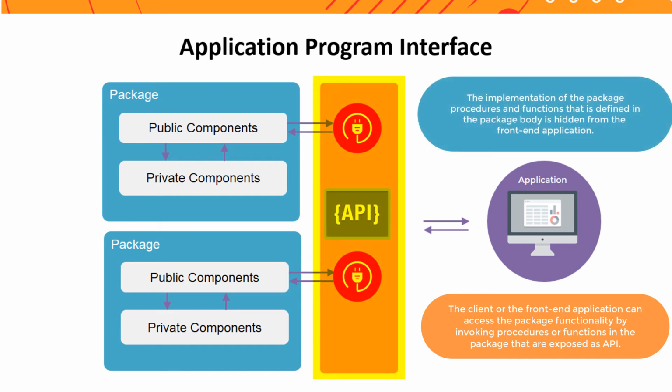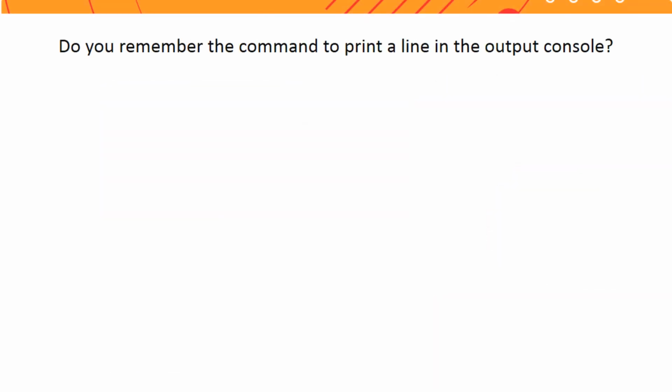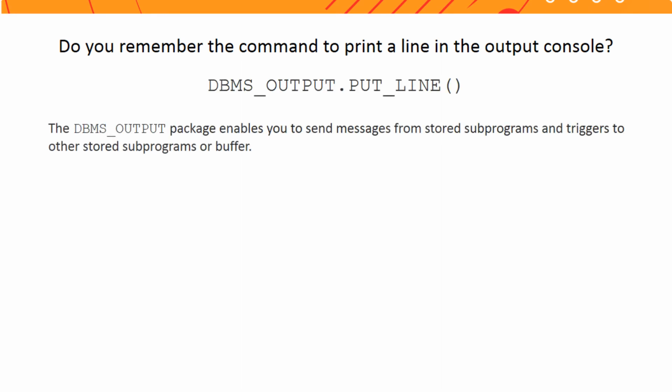However, the implementation of the package procedures and functions that is defined in the package body is hidden from the front-end application. Do you remember the command used to print a statement in the output console? Yes, it is dbms_output.put_line. Here, dbms_output is nothing but a reference package that is provided by PLSQL itself.